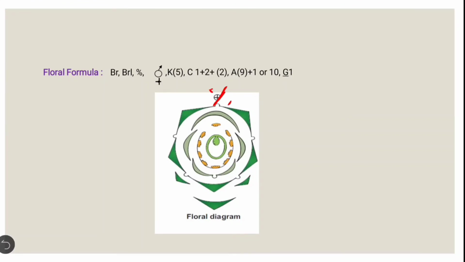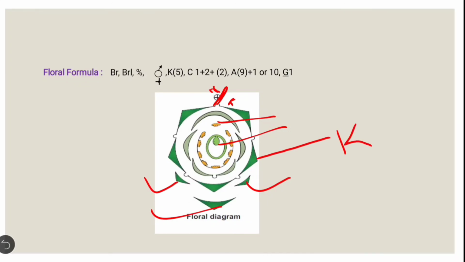This is the sign of zygomorphic. The plus sign is actinomorphic. So the flower is zygomorphic. First of all is the bract. So they are known as the bract. Then they are the bracteolate. Then zygomorphic, so the sign is zygomorphic. Then bisexual. It means the stamen and ovary both are present. The calyx has five sepals, while estivation is valvate and they are five in number.